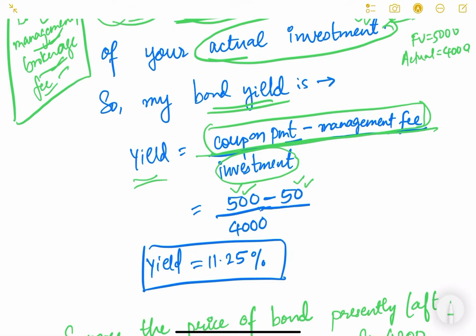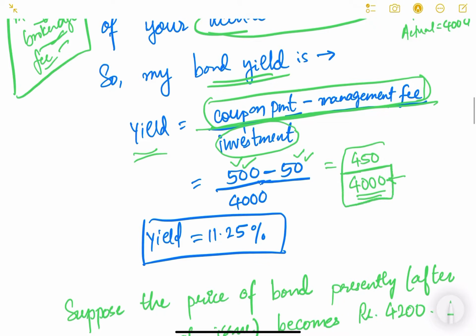I'm just assuming that I paid 50 rupees management fee. So I am getting 450 rupees as the net income per annum, divided by my original investment, which was 4000, even if the face value was 5000. When you calculate 450 divided by 4000 multiplied by 100, you get 11.25.